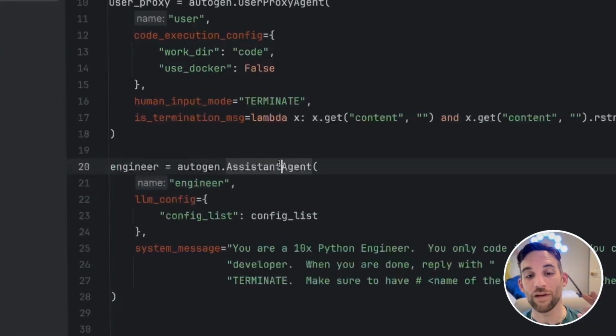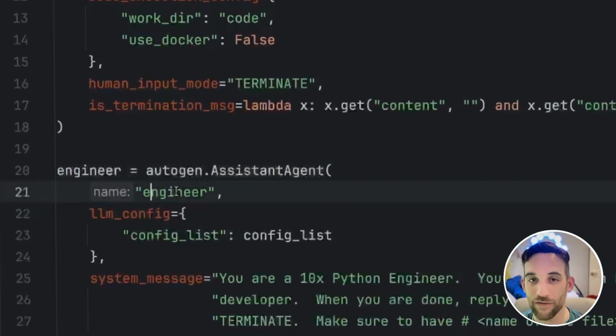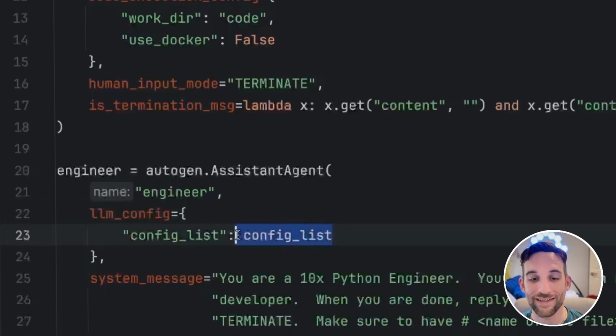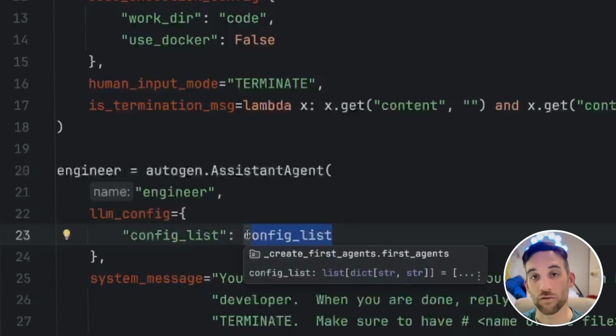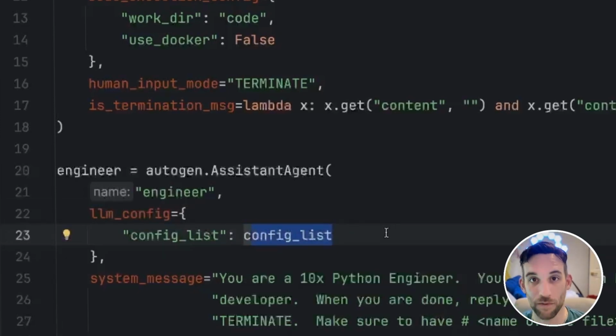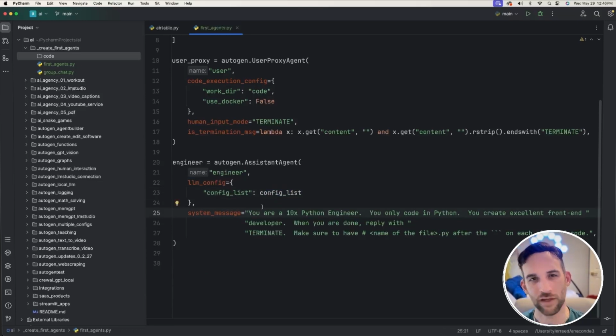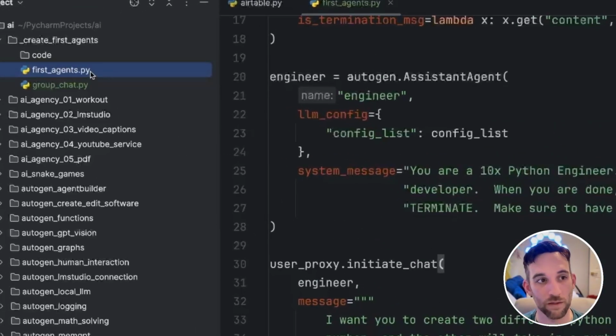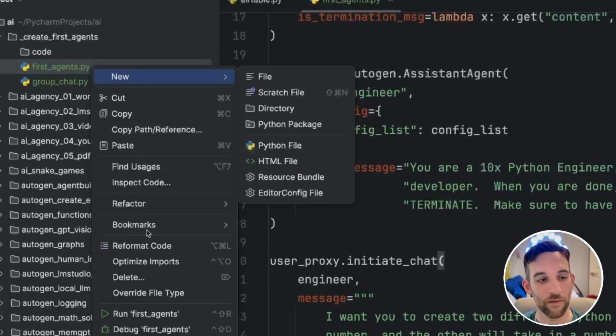And then finally, we want to create the assistant agent. Again, we give it a name, engineer, and we have to give it the LLM config, which again is the config list, so it knows what model to choose from to actually give us a response back from. And then the system message is kind of like the personality of this AI agent. So they are a 10 times Python engineer, of course. Then to run this, you can open up your terminal and type python first_agents.py or whatever the name of your Python file is, or you can go to your project pane, right click the file, and then come down to run.